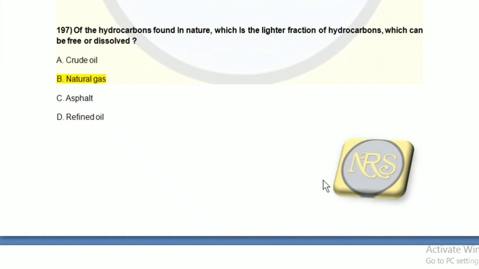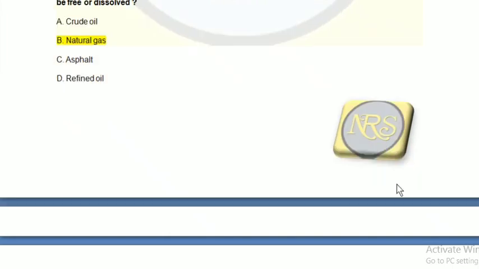Butane, pentane, hexane, up to the compound of C6, will be in liquid form. More than C8, it will be in solid or semi-solid form. So it mainly depends upon the carbon content. Natural gas is nothing but ethane, methane, propane, so it is the lighter fraction of hydrocarbons. So for question number 197, option B is the correct answer.